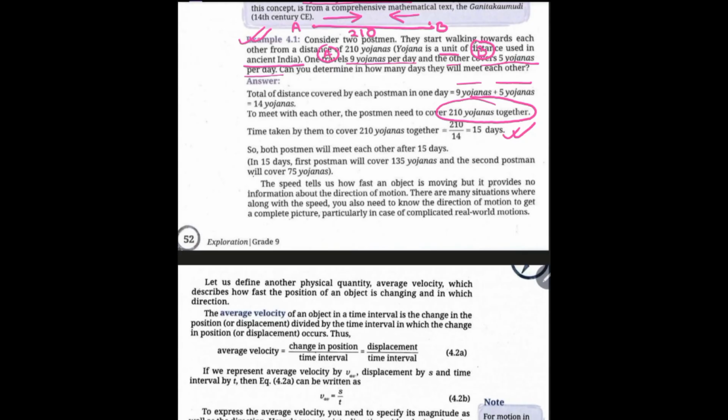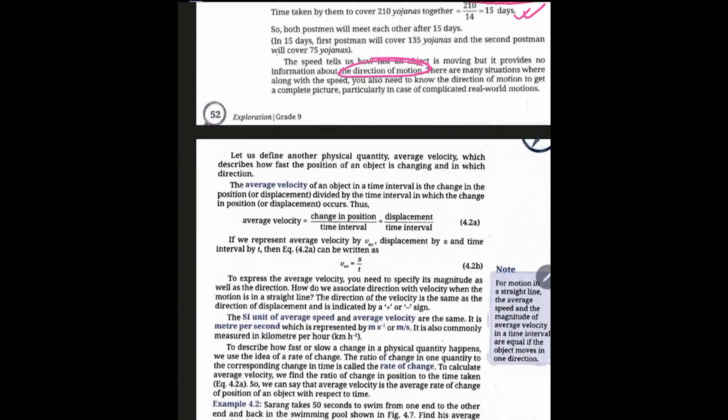Now the speed tells us how fast an object is moving, but it provides no information about the direction of motion. The moment you talk about direction, that means you are talking about velocity and not speed. Velocity is speed, the magnitude of it, along with the direction. So we can replace distance by the term displacement, divided by the time interval, because velocity is a vector quantity. Why? Because here it depends on direction. So speed doesn't depend on direction.